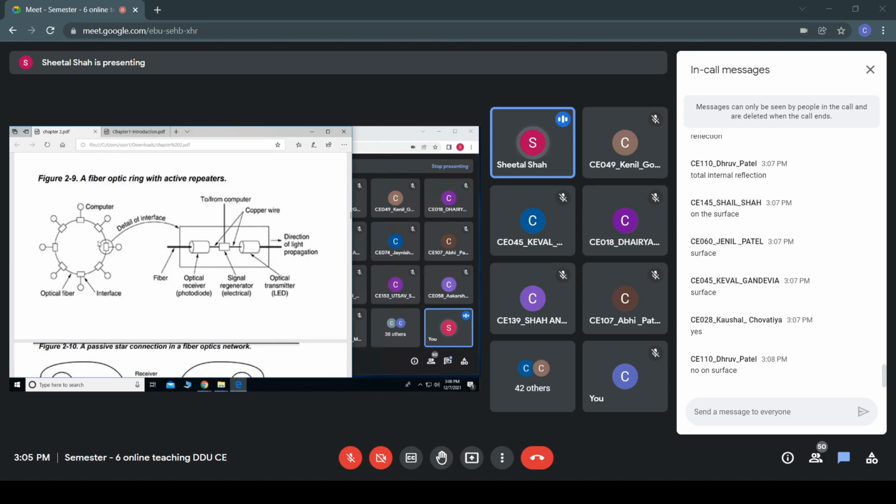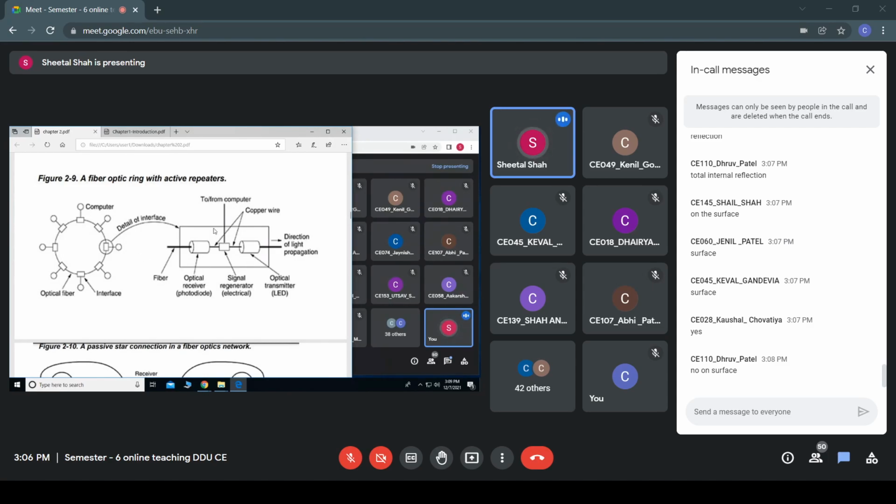Suppose I have this number of computers, and all of them are communicating using this ring. The media of communication, the wire, the line that you are able to see, is built using fiber optic cable. And here we have an interface unit, which is also known as an active repeater.